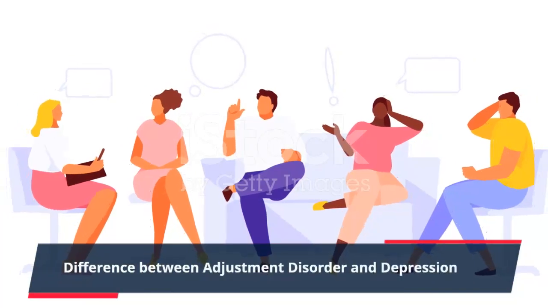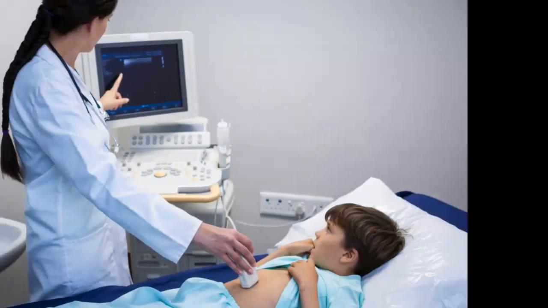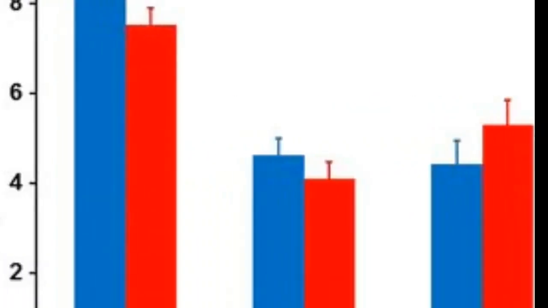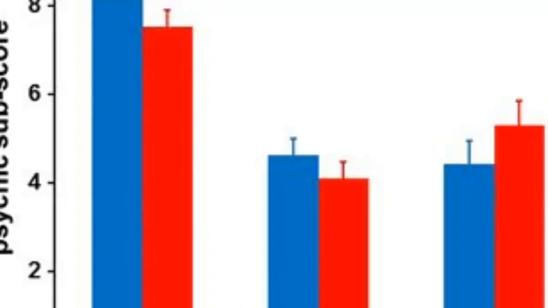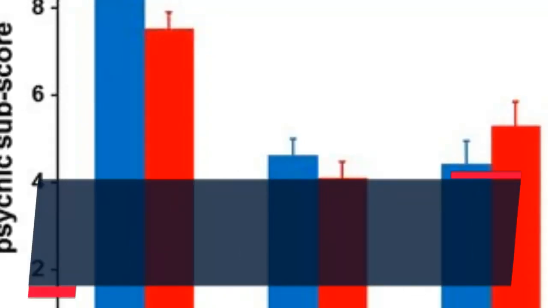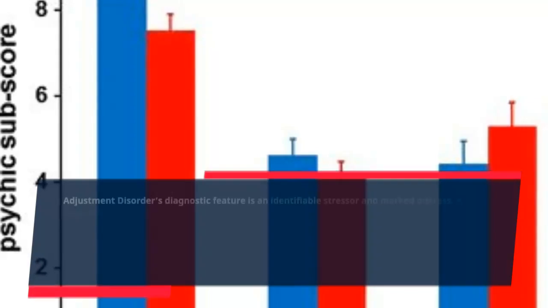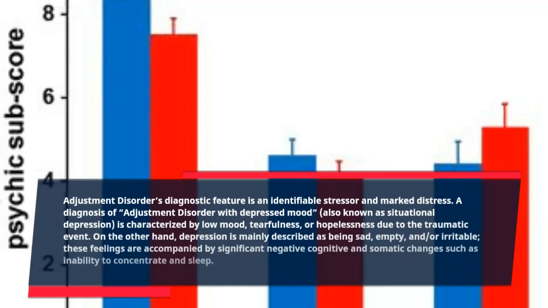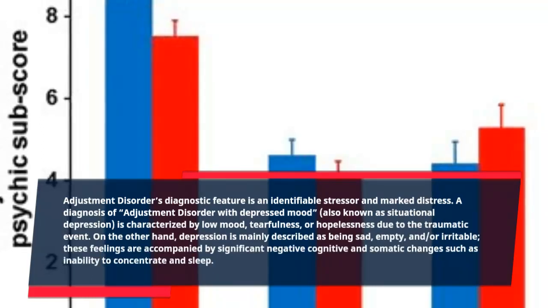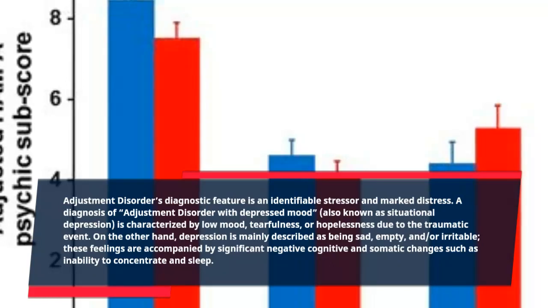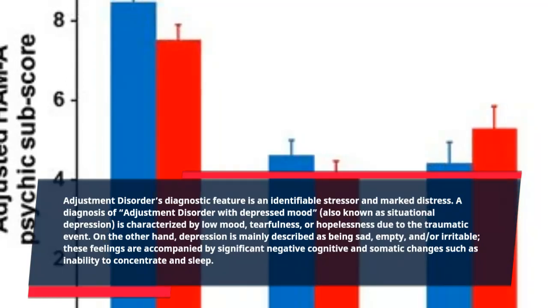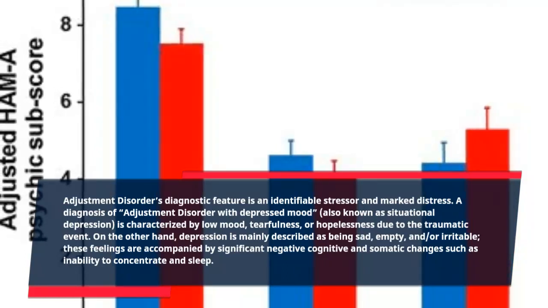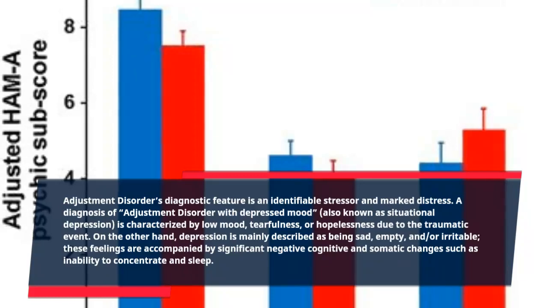Difference between adjustment disorder and depression. Diagnostic features. Adjustment disorder's diagnostic feature is an identifiable stressor and marked distress. A diagnosis of adjustment disorder with depressed mood, also known as situational depression, is characterized by low mood, tearfulness, or hopelessness due to the traumatic event. On the other hand, depression is mainly described as being sad, empty, and/or irritable. These feelings are accompanied by significant negative cognitive and somatic changes such as inability to concentrate and sleep.